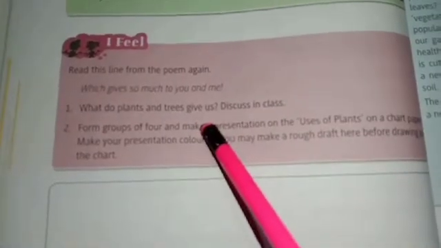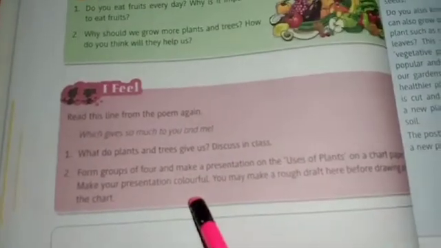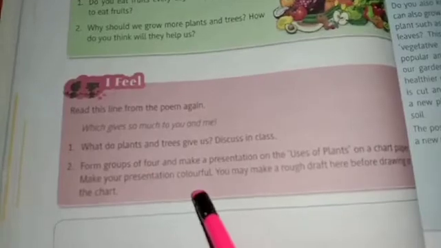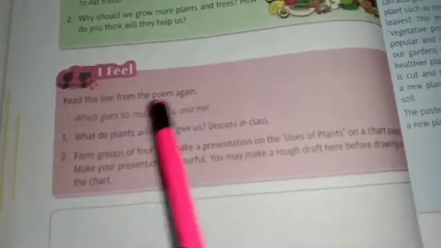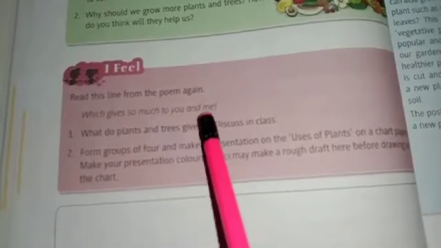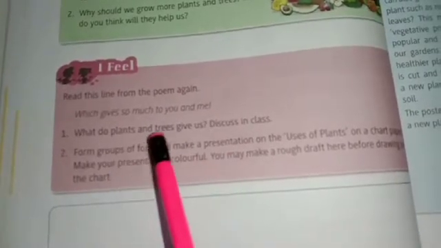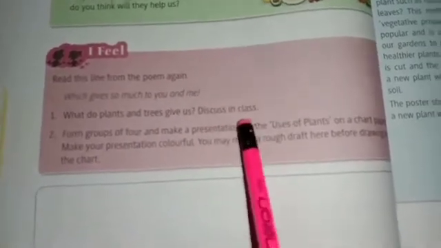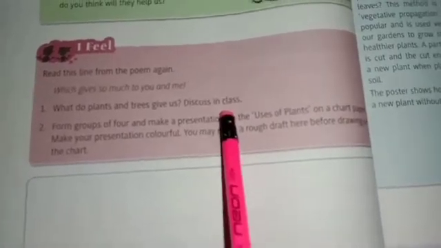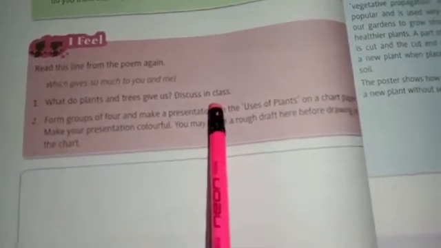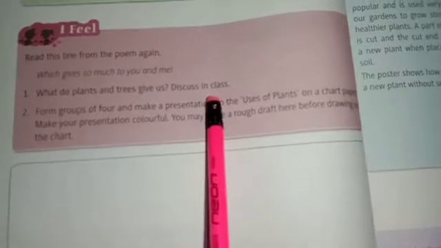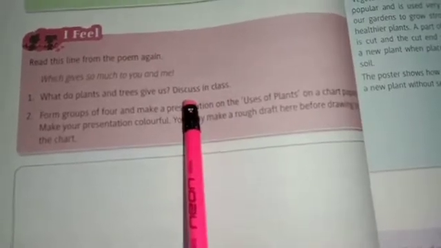Now then there is the I Feel section. You have to read it properly, and then you have to write the answers. For example, read this line from the poem: Which gives so much to you and me? What do plants and trees give us? Discuss in class. So you can write a lot about this. Okay, students, what do the plants give you? What do the trees give you? You have to write the answer on your own.